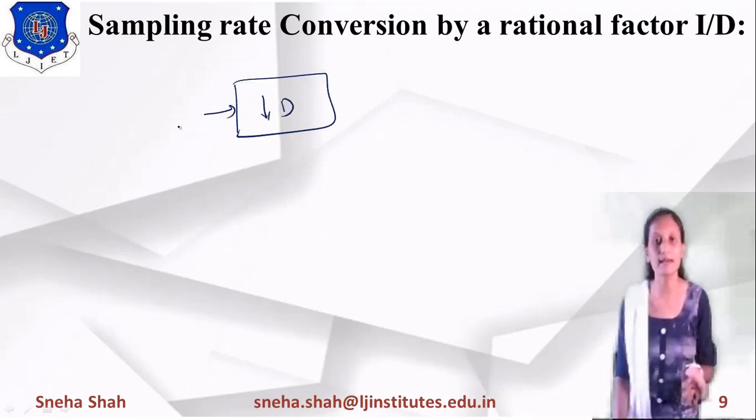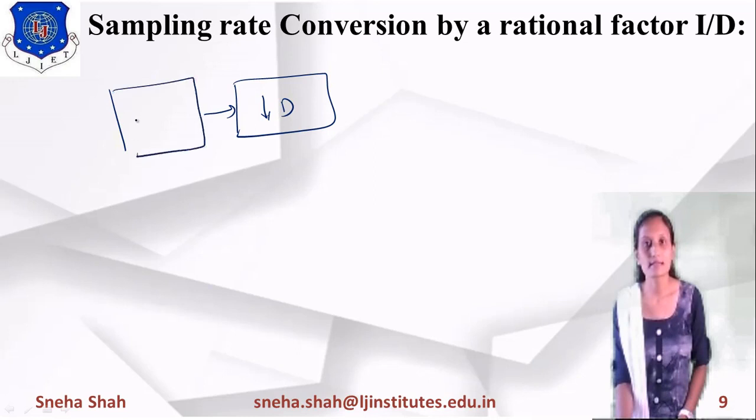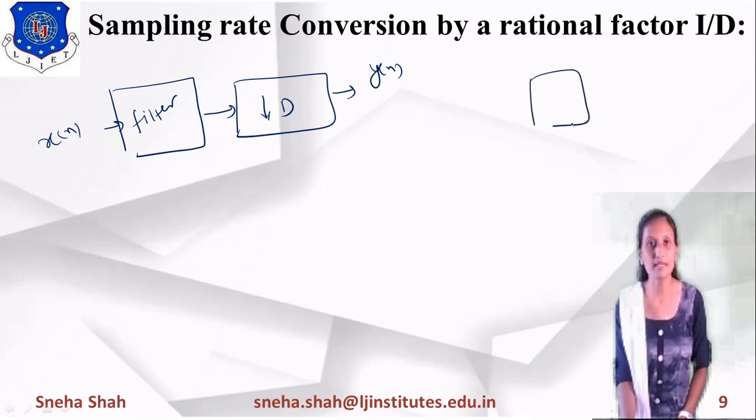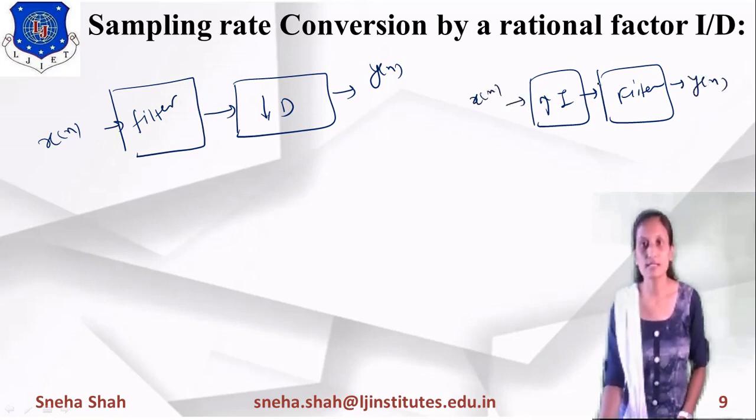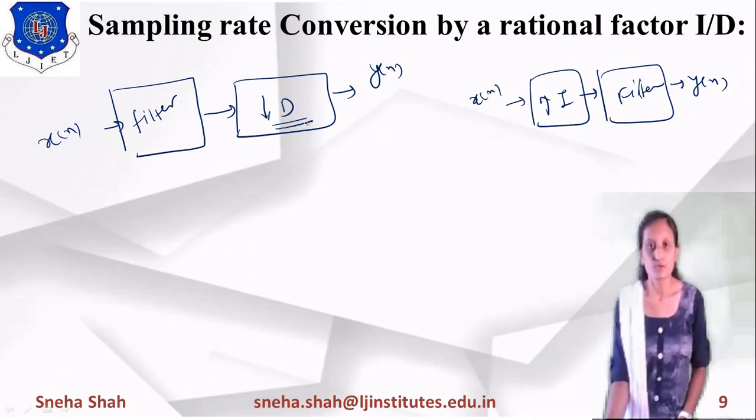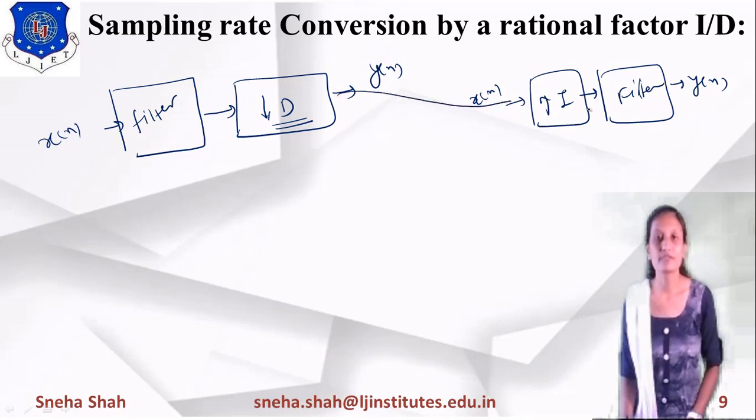So for that, if I am drawing this downsampler, then as you know, in the downsampler, before applying to it, we apply the anti-aliasing filter, right? So this one is the downsampler, this one is X of I, and this one is Y of I. And in the same way, if I am applying to the upsampler, in this we use the filter at the output side, right? So this one is X of I, and then this one is Y of I. So in this we use the filter at the output side. So if I am merging these two things, suppose I am applying first to the downsampler and then this upsampler, then this will look like this.